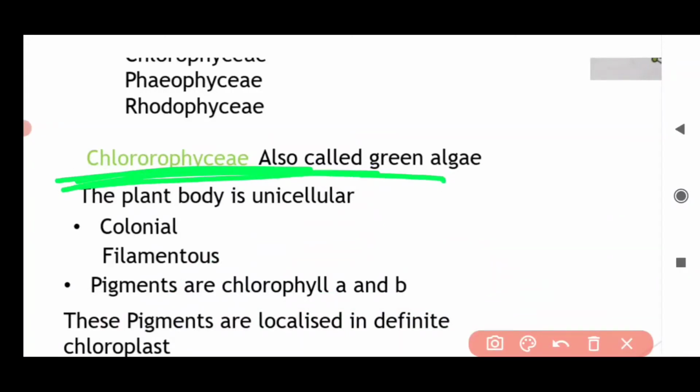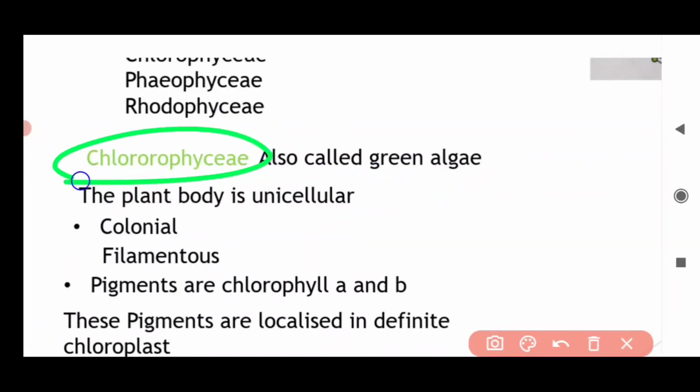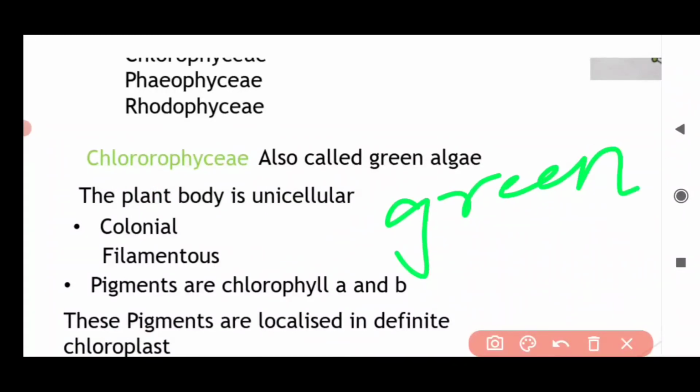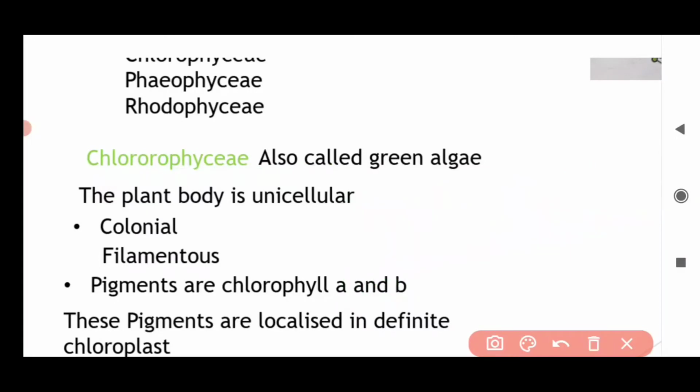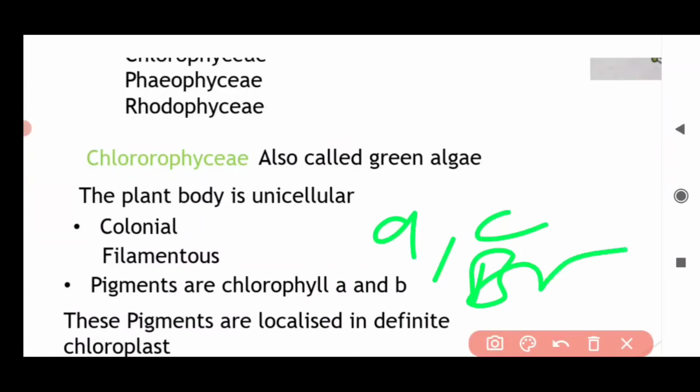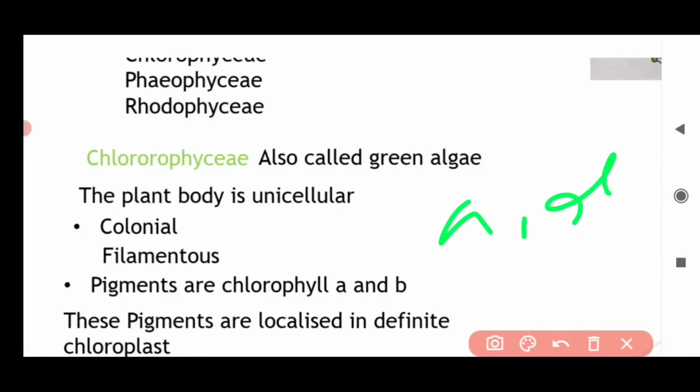I have made it with green color, chlorophyll. Remember, chloro means green. You have to remember certain terminologies, it will always help you. Chlorophyll is a green color pigment. It is present in your plants and also in your algae. There are different types of chlorophyll. We have chlorophyll A and B in green algae, A and C in brown algae, and A and D in your red algae.